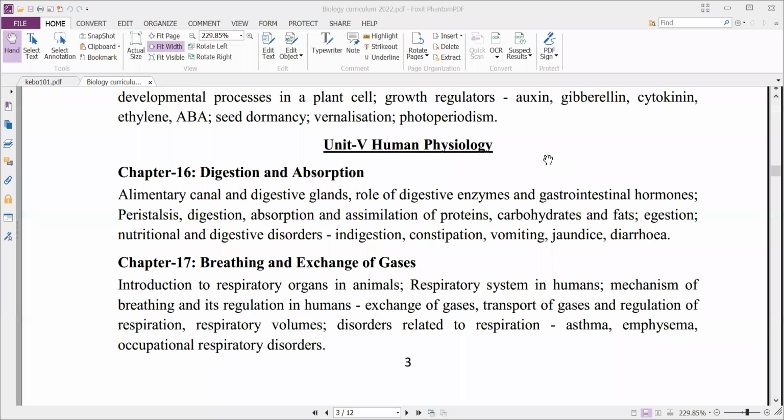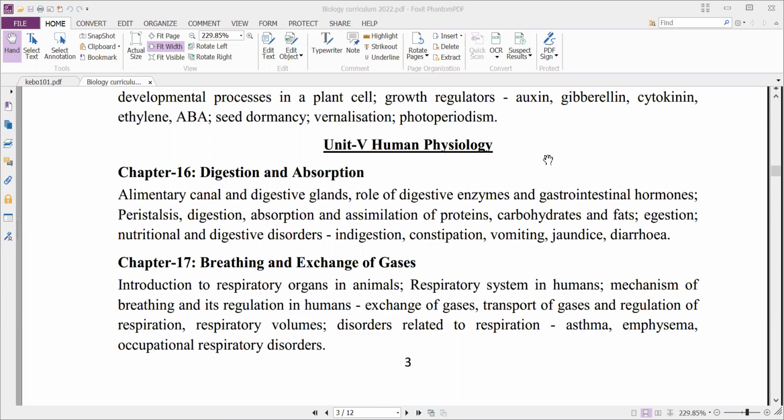And next, coming to chapter 17, breathing and exchange of gases. There is an introduction to respiratory organs in animals, and next, the respiratory system in humans. That means different types of respiratory organs in different animals, because all animals do not use the same type of respiratory organs. For example, fishes use gills.